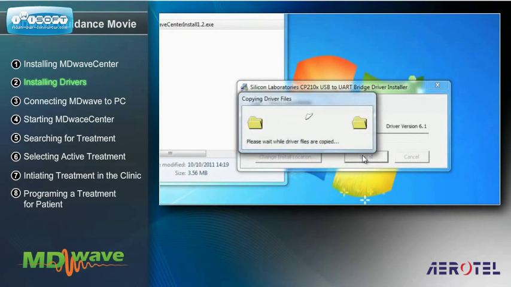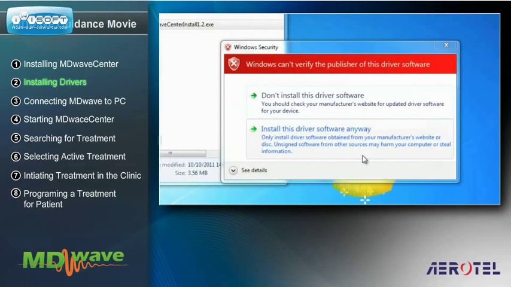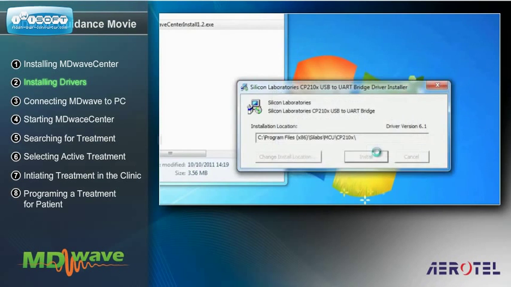Next, a window relating to the copying of the driver file will appear, immediately followed by a Windows warning announcement. Confirm your agreement to proceed with the installation by selecting Install this driver software anyway. Upon receipt of a window announcing completion of the installation, click OK.